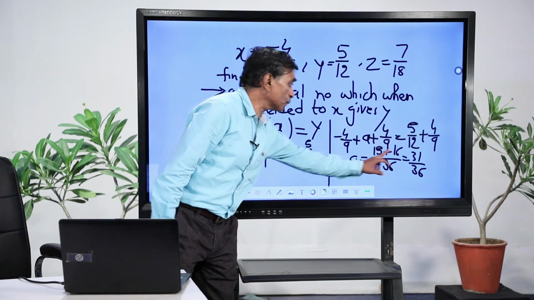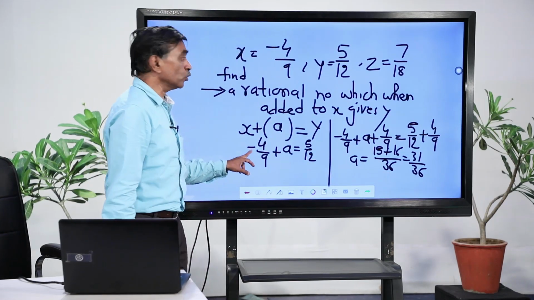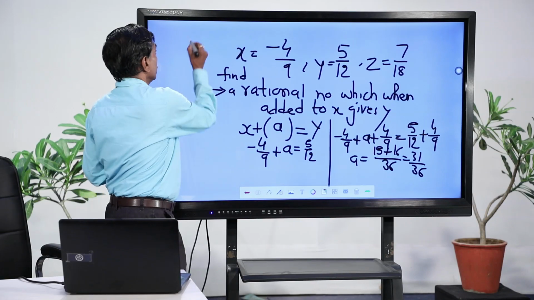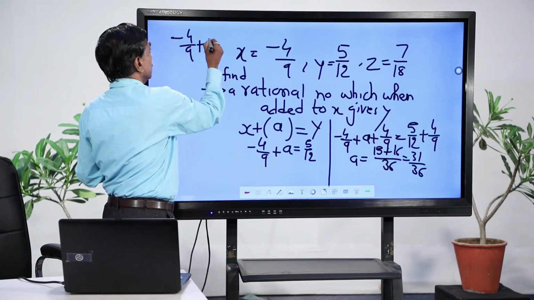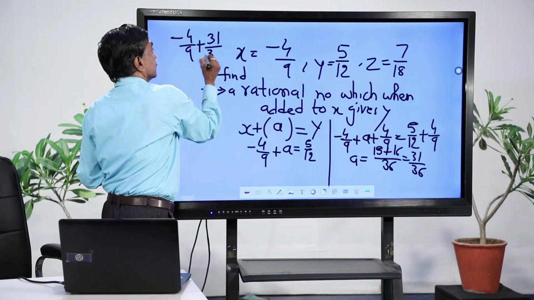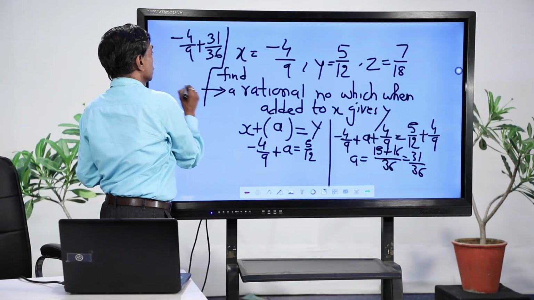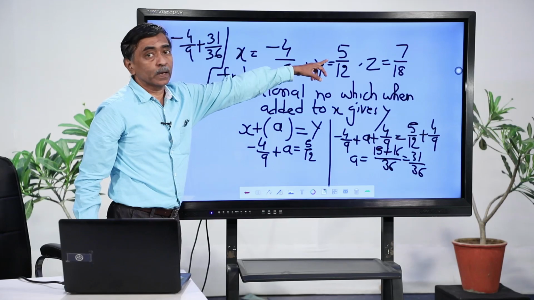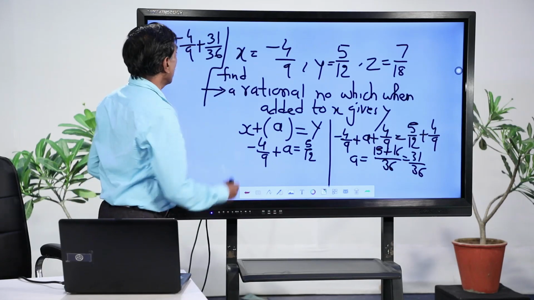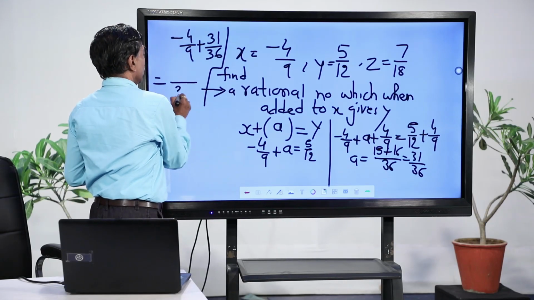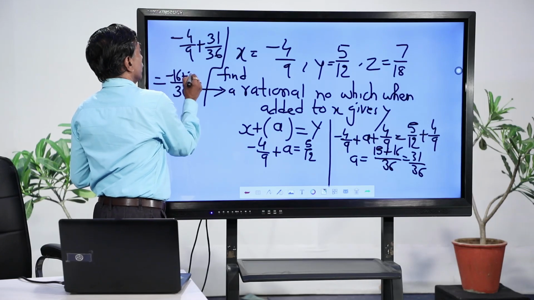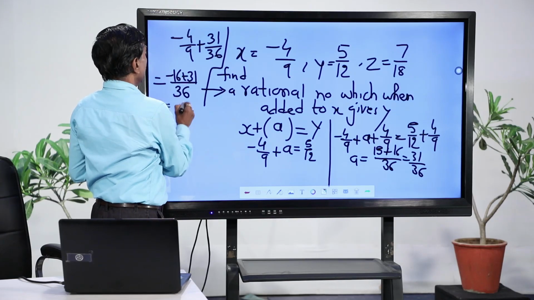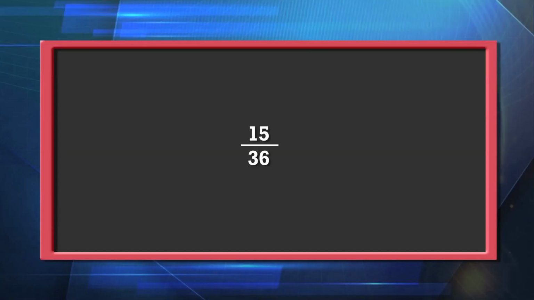So, if this particular number is added to minus 4 by 9, that is when I say minus 4 by 9 plus 31 by 36, this is going to give me the number 5 by 12, that is y. Let us check it. Again I get the LCM as 36. So, this becomes minus 16 plus 31 and I get here 15 by 36. Is it okay?